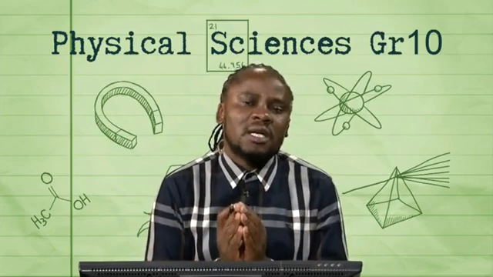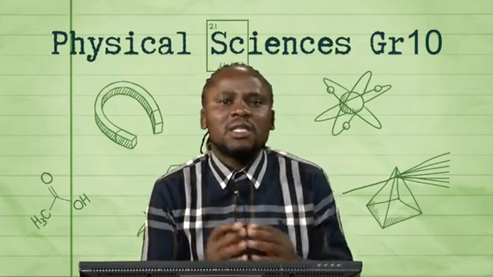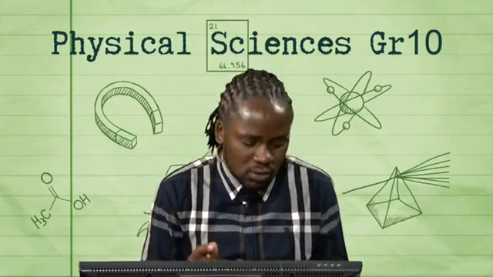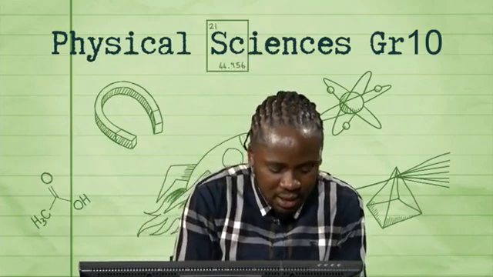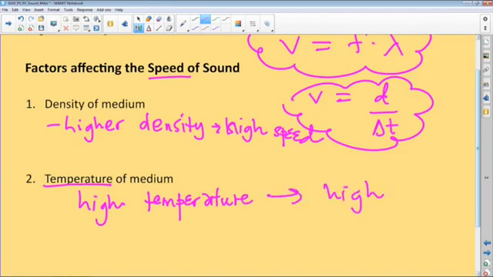The higher the temperature, the faster the vibrations are transmitted from the source to the observer in the case of sound. So higher temperature corresponds to a higher speed. At low temperature, on a cold day, sound will travel much slower. So high temperature, high speed, okay?